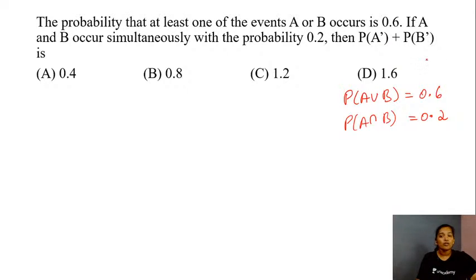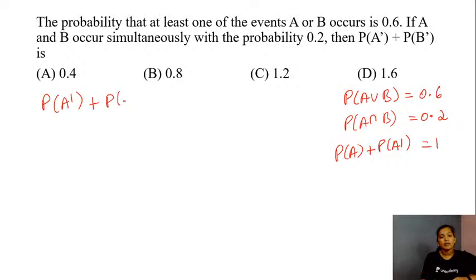We do not have the value of probability of A and B, but we have the formula, right, students? Probability of A plus the probability of A complement is equal to 1. The same thing holds for your event B as well. Probability of B plus the probability of B complement is equal to 1. So using this relation, we will have the required answer, that is probability of A complement plus the probability of B complement. This will be equal to 1 minus probability of A plus 1 minus probability of B.